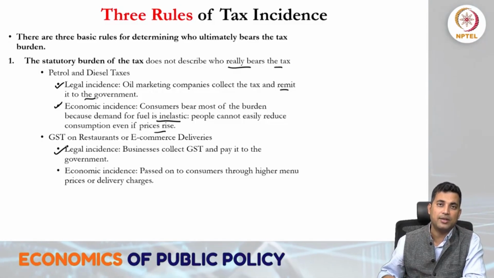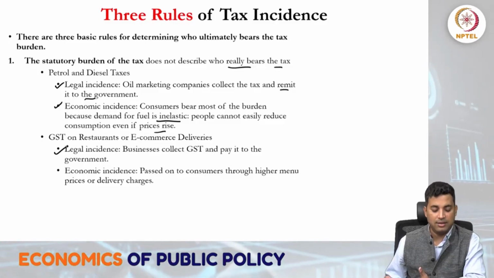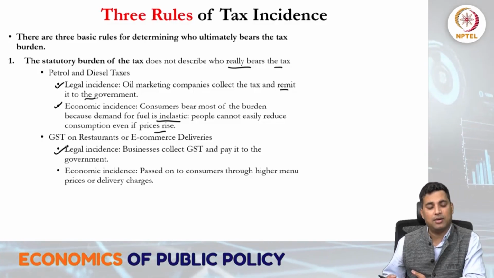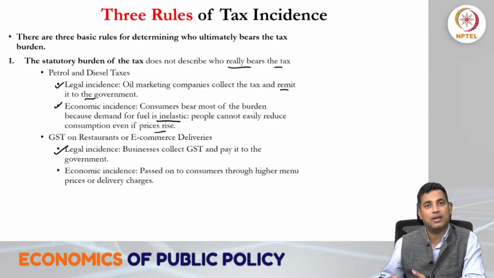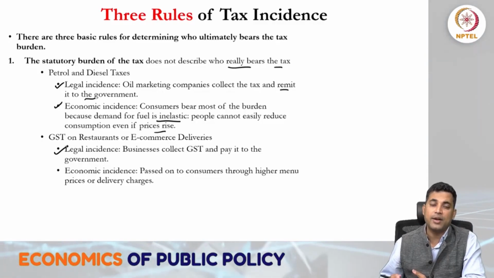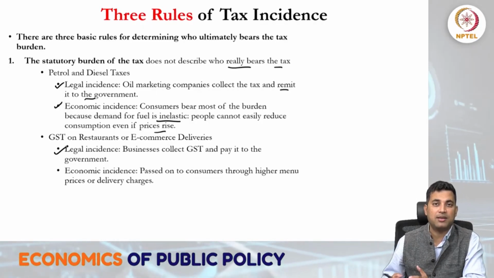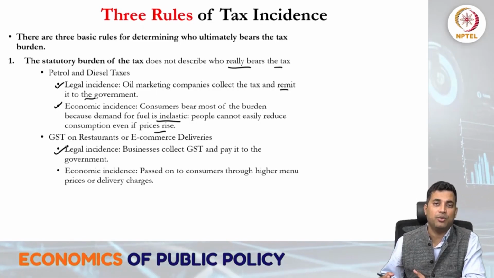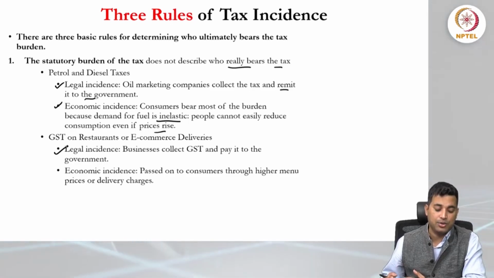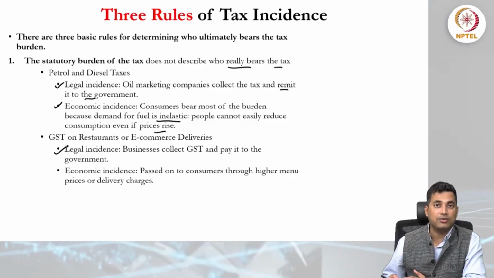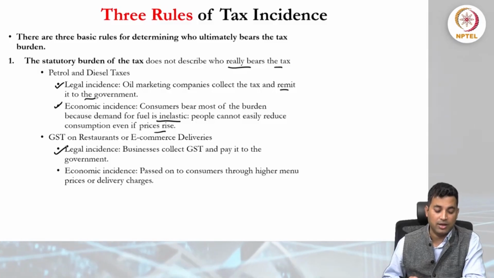So in this particular context, we can think of legal incidence, and we can understand this point from organizational and financial effects, not so much from behavioral, because here organizations like Ola and Uber are deciding how to collect the taxes through GST and then pay the check to the government.